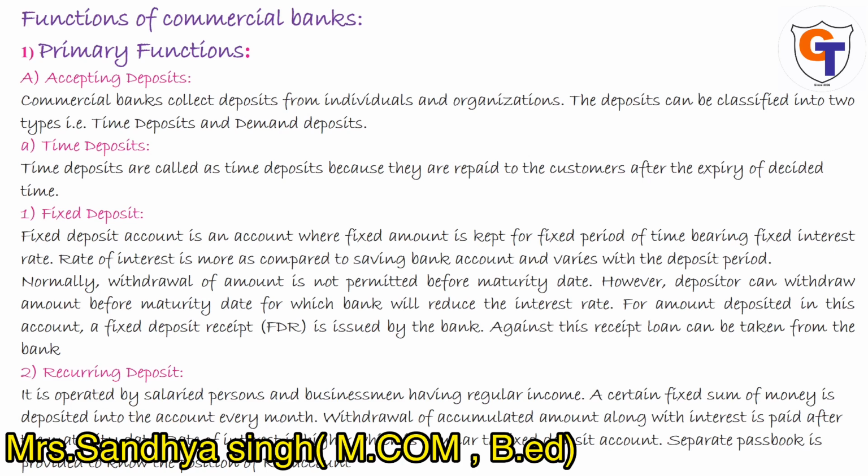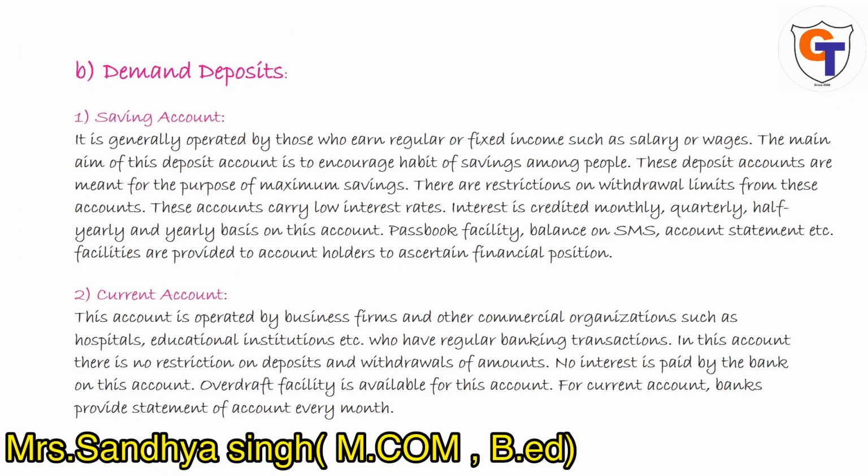Next is demand deposit. Saving account. It is generally operated by those who earn regular or fixed income such as salary or wages. See, this account is specially meant for the people who earn fixed income such as salary or wages. The main aim of this deposit is to encourage saving habit among people. This deposit account are meant for the purpose of maximum saving. There are restrictions on withdrawal limit for this account. There are some restrictions on the withdrawal limit because the basic idea of starting this account is to encourage saving habit among the people.